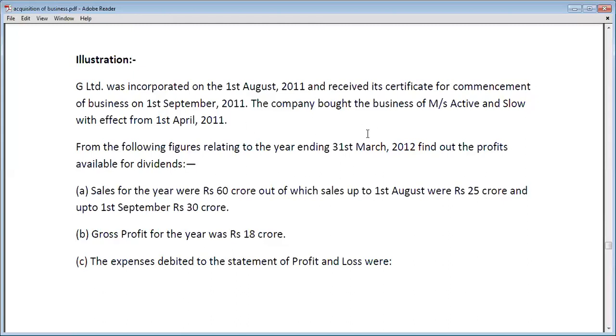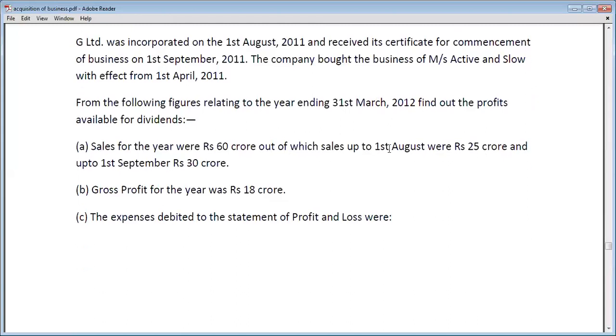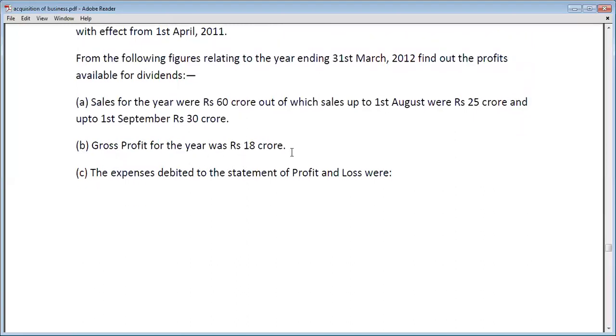So the time ratio is 5:7. And for the sales ratio, the whole sales was 60,000, of which 25 and 30 is from the prior incorporation period. So the total of 55 is the prior incorporation period and 5 lakh is the post incorporation period. And gross profit was 80 crore.